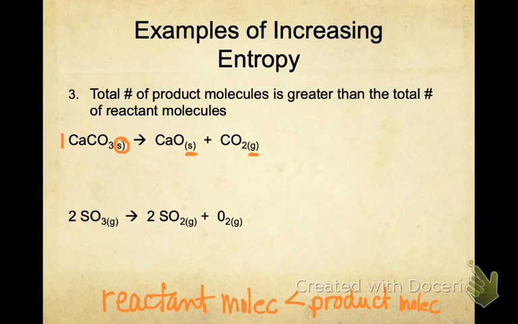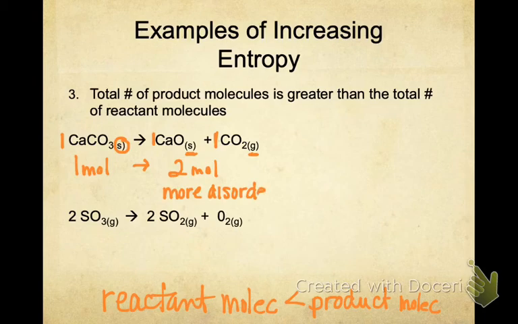I'm starting with 1 mole on the reactant side, and over here I have 1 mole of CaO and 1 mole of CO2. So I have 2 moles on the product side. So my product molecules are greater than my reactant molecules. And because I have more molecules on the product side, I'm going to have more disorder.